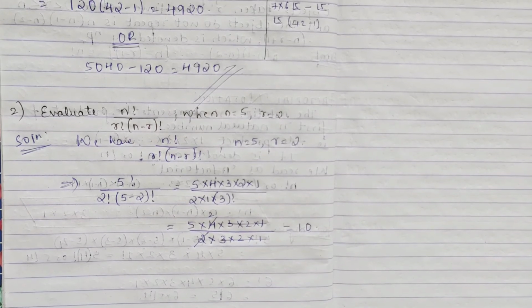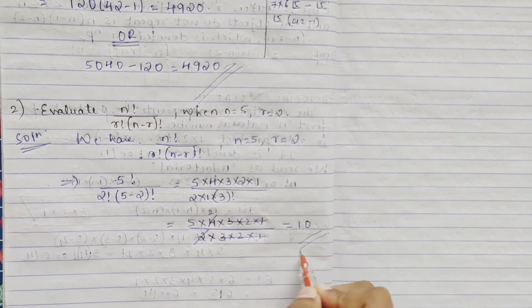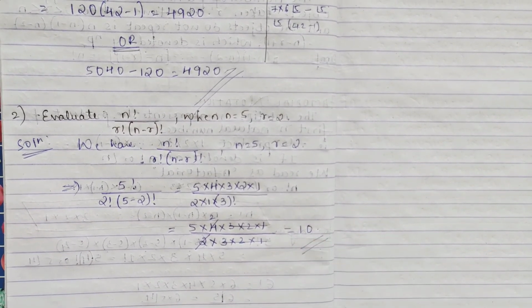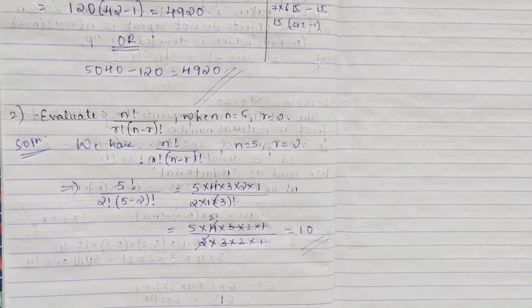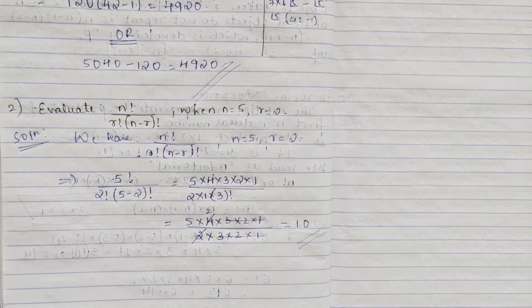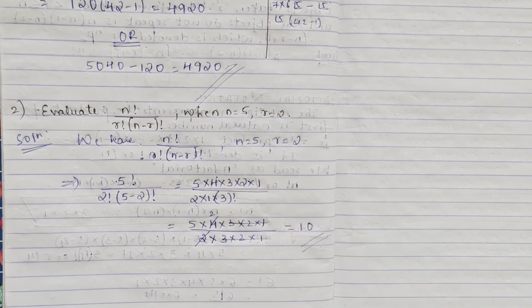I hope this is very easy, right? You have to do it like this. Just write your factorials and then evaluate, if they are telling you to evaluate. That's it.